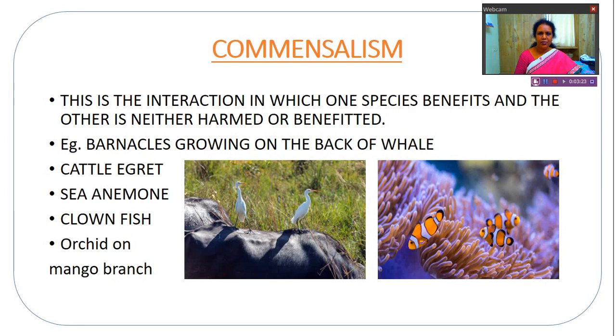So such relationships, where one species gets benefit and for the other species there is a neutral effect because of the relationship, are called commensalism. We'll see about another relationship in our next class.